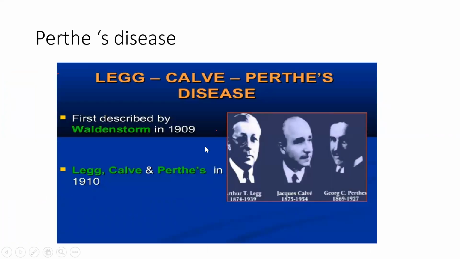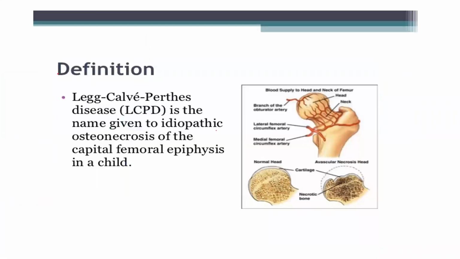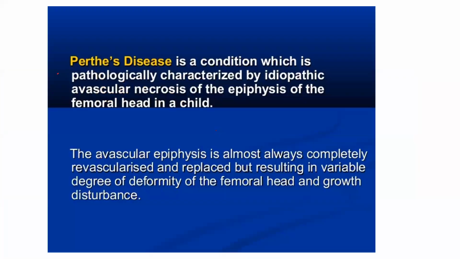Legg-Calvé-Perthes disease, Perthes disease. What is Perthes? It is an idiopathic osteonecrosis of the femoral head in children, 5 to 10 years. In this, the bone becomes avascular, and after some time it will revascularize and form the head again. So we have to be cautious for that time period.